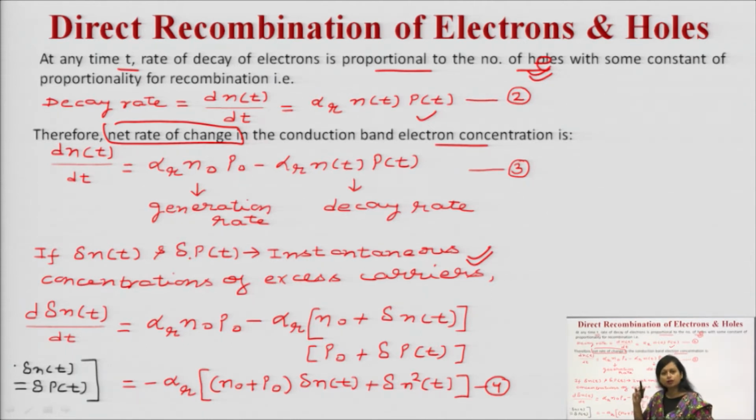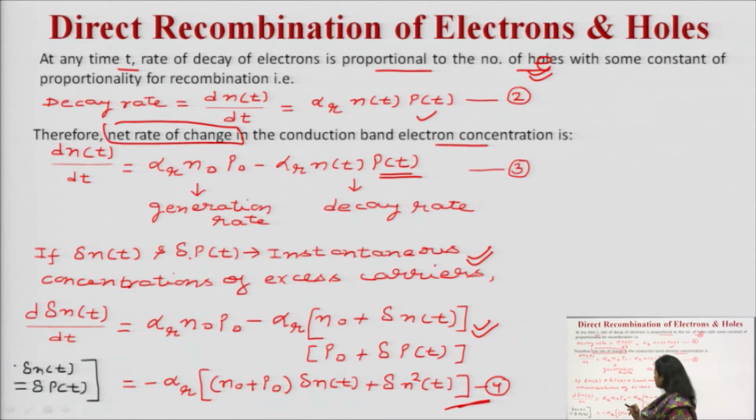N naught, the initial concentration, plus del n of t. Similarly, this term p of t can be written as what? P naught, the initial concentration, plus del p of t. Now, you have to simplify this particular equation. You have to multiply these terms, n naught plus del n t and p naught plus del p t, and then simplify. After simplifying, you will get this equation number 4.